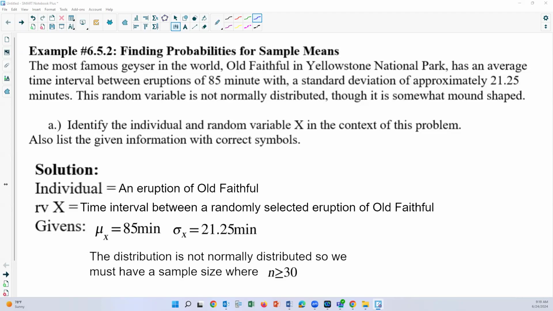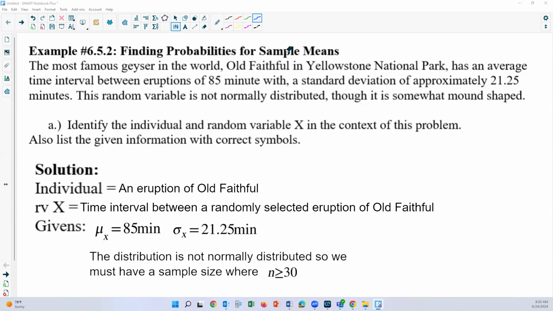In example 6.5.2, finding probabilities for sample means, we're going to look at an example. The most famous geyser in the world, Old Faithful in Yellowstone National Park, has an average time interval between eruptions of 85 minutes, with a standard deviation of approximately 21.25 minutes. This random variable is not normally distributed, though it is somewhat mound-shaped. So we're going to go through and look at this problem.